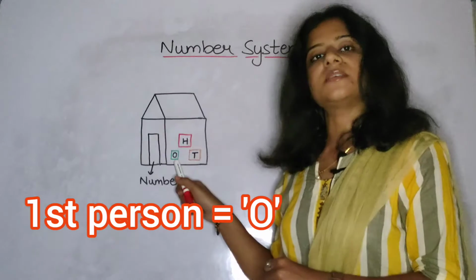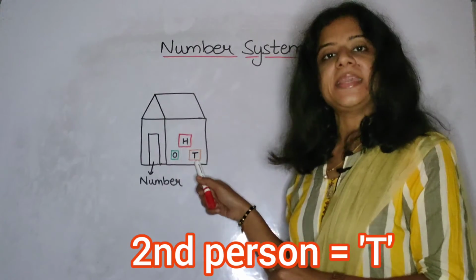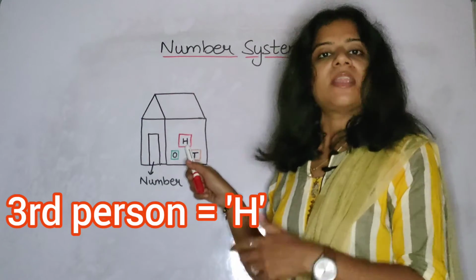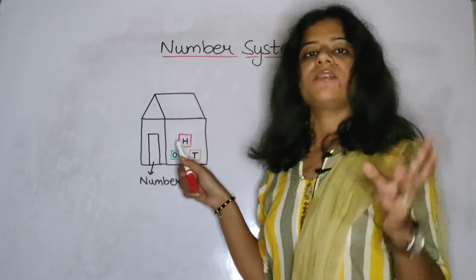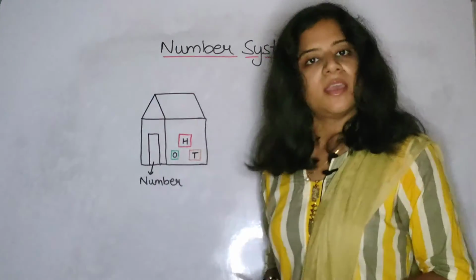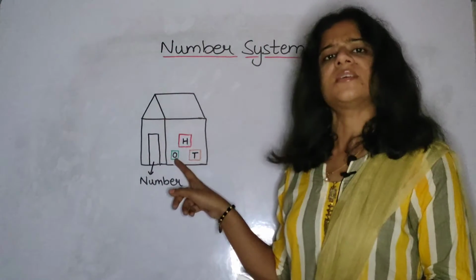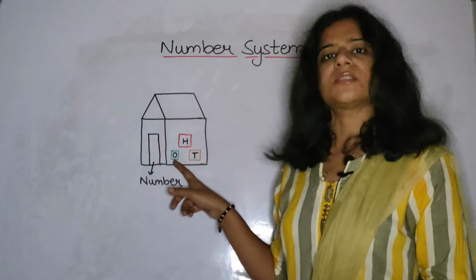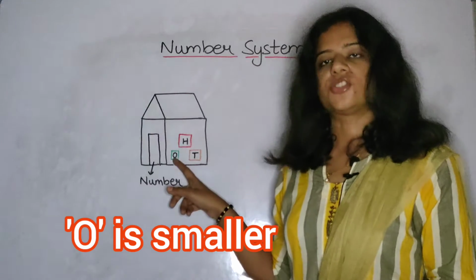The first person has the name O, the second has the name T, and the third has the name H. Okay? Like your mother and father have their names and you have your name, in the same way there are three persons with these three names. Now as you can see, this person is a small one, a small box, so this is a member that is smaller in age.